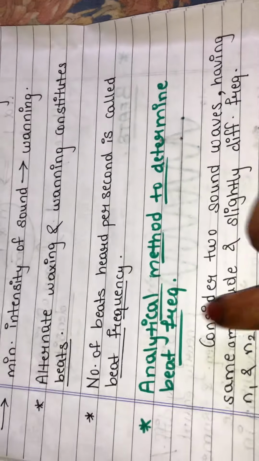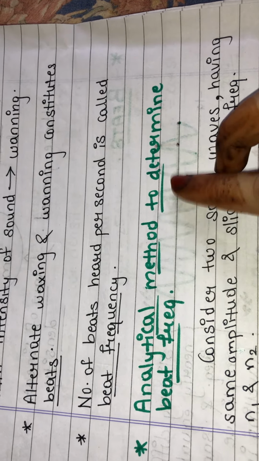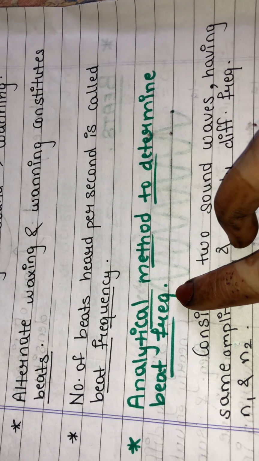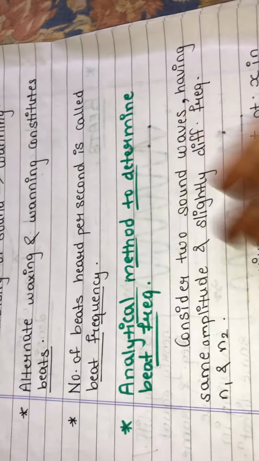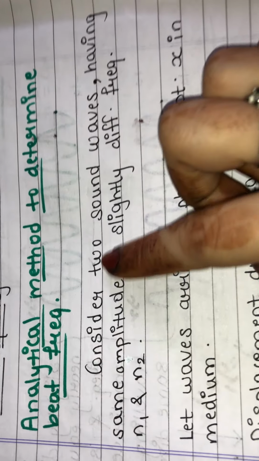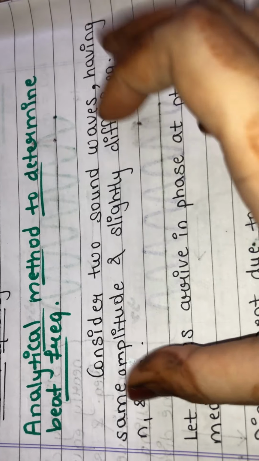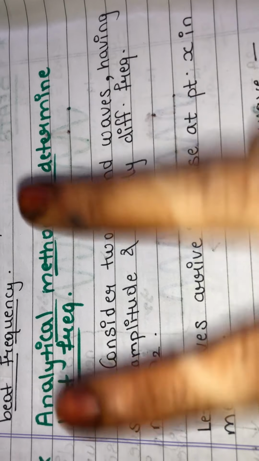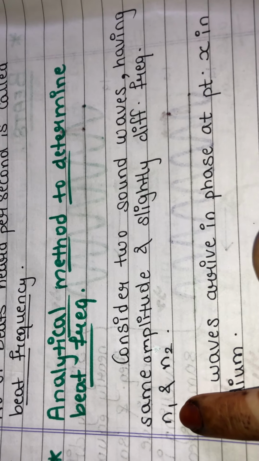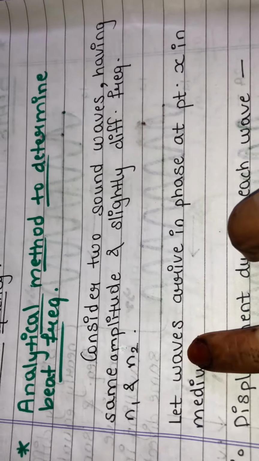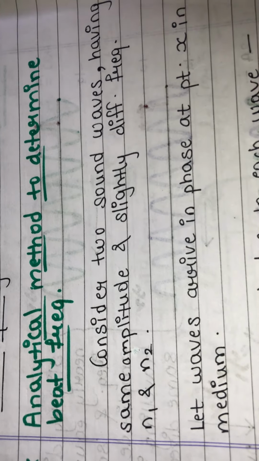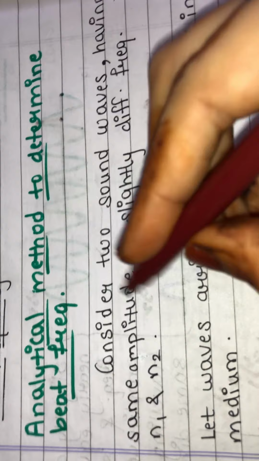Hope you understood this. Now let's find out the analytical method to determine the beat frequency. There should be some theoretical method to find the beat frequency, right? So there is a derivation given for that. Again we need to write these statements: consider two sound waves having the same amplitude and slightly different frequencies, that is n1 and n2. Let the waves arrive in phase at point x in the medium. If the two waves are moving, they will arrive in phase.